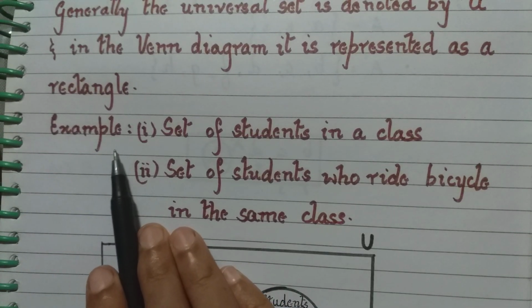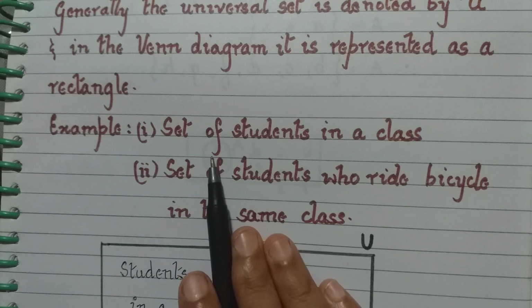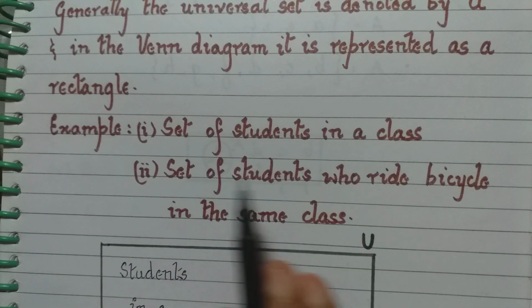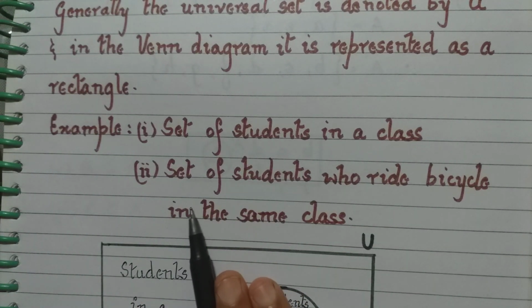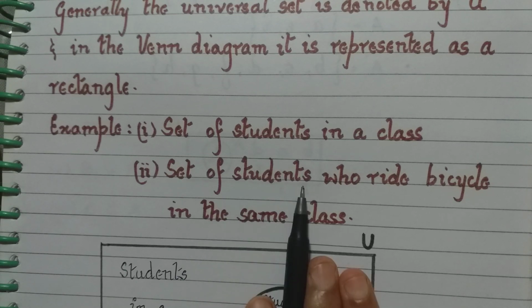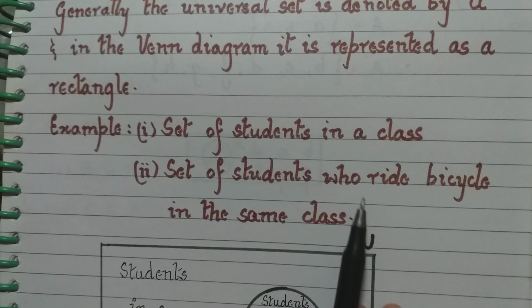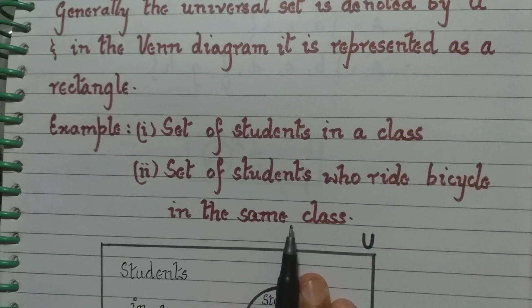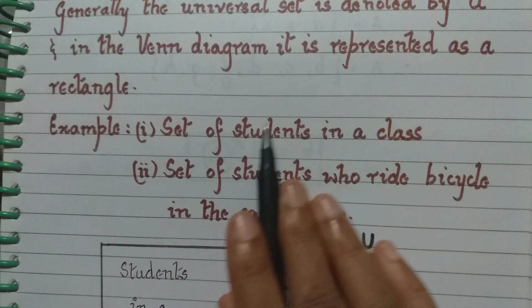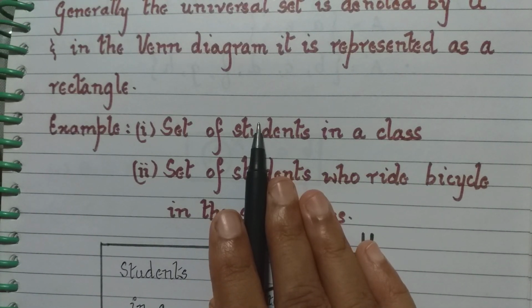Now, let us take an example. If we talk about set of students in a class, and the second example here, set of students who ride bicycle in the same class. So set of students who ride bicycle in the same class will be a subset of the set of students in the class, right?